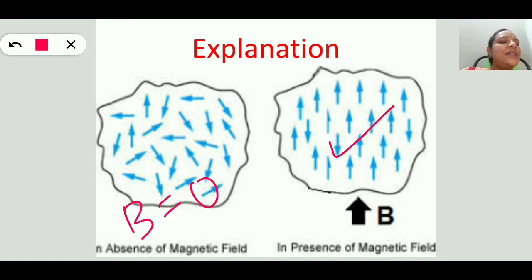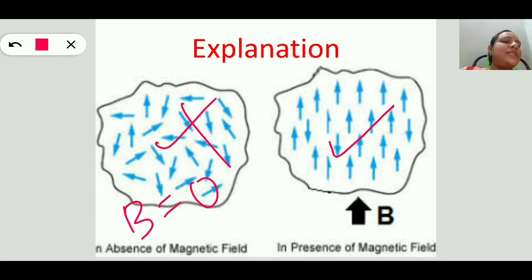These are the two figures we are observing: the orientation of molecules in the absence of B and in the presence of B.